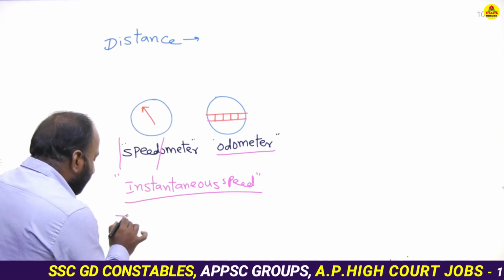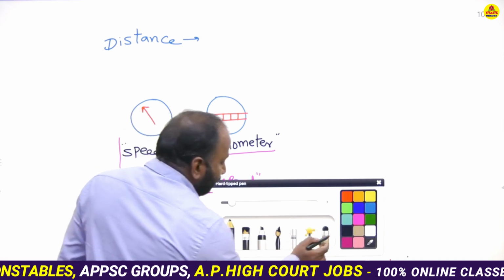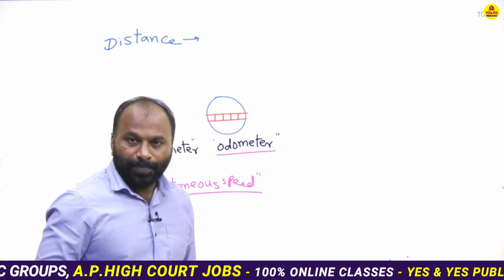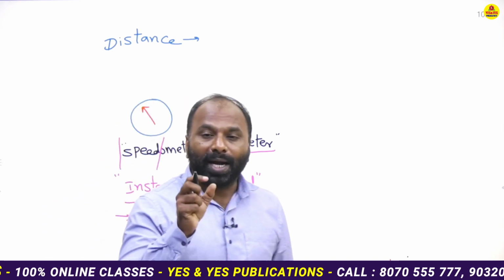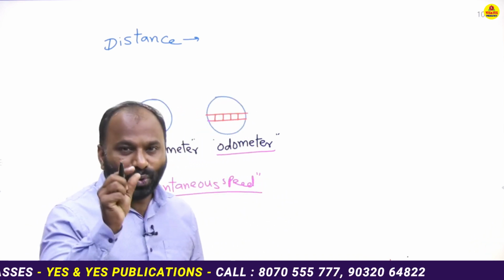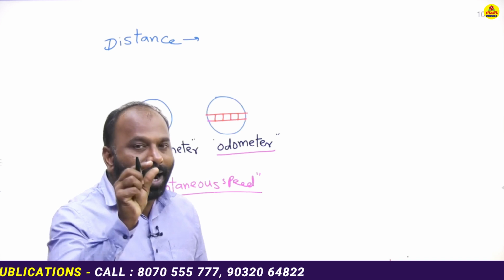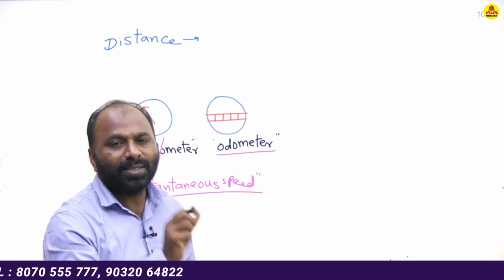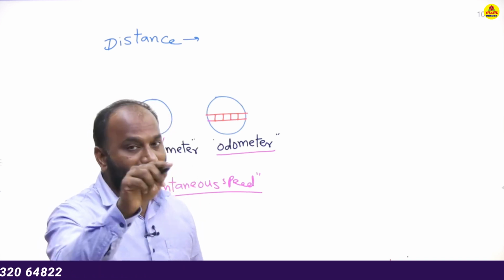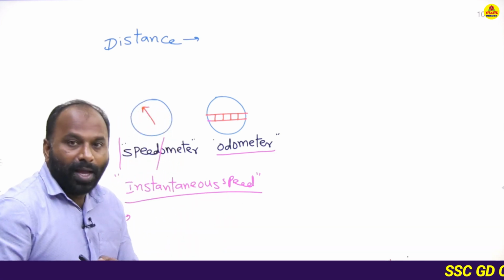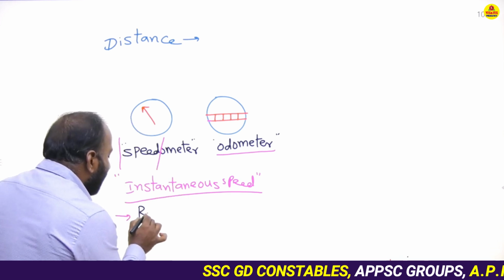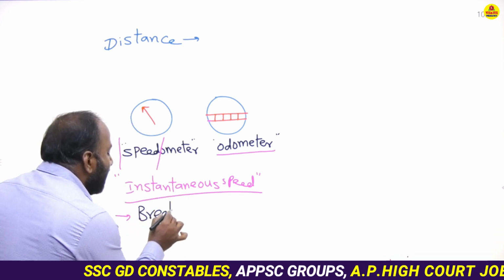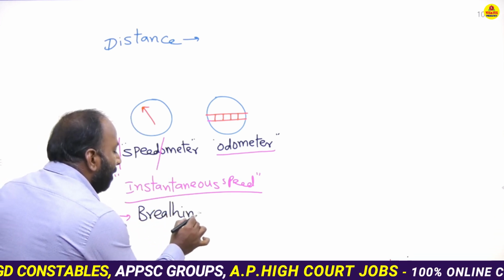Here, one more thing. Sometimes police officers check drunk and drive candidates. How to check the drunk and drive vehicles who are driving in that period? For this, they are using a device. The name of the device is breathing analyzer.